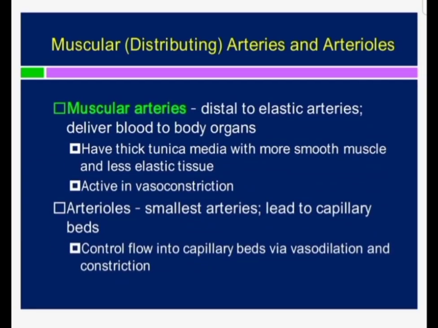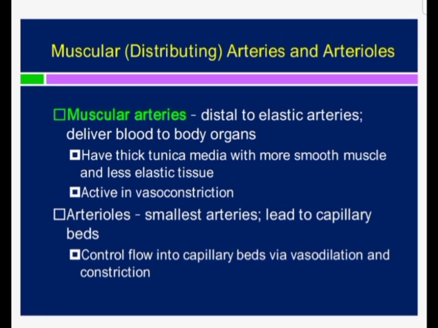Muscular arteries are the distributing arteries and arterioles. The muscular arteries are distal to the elastic arteries. They deliver the blood to the body organs, have a thick tunica media with more smooth muscles and less elastic tissue, and are active in vasoconstriction. And I have told you the distributing arteries are all the named arteries in the body. They are medium sized arteries, and they are also known as the distributing arteries.